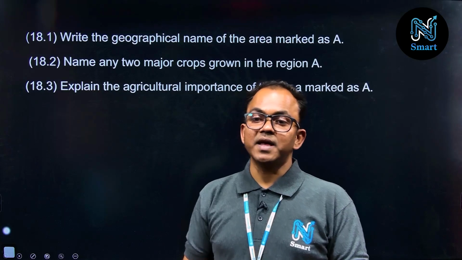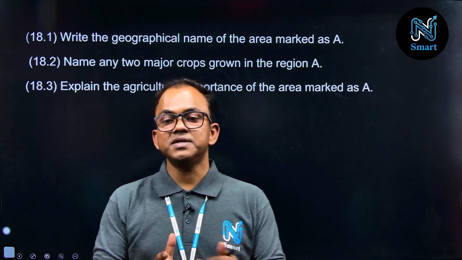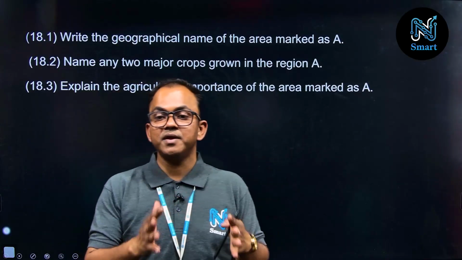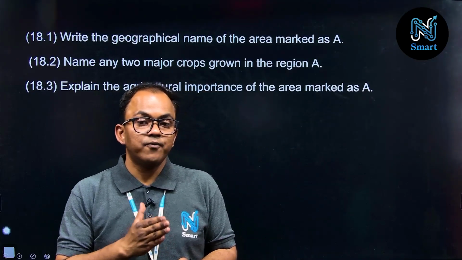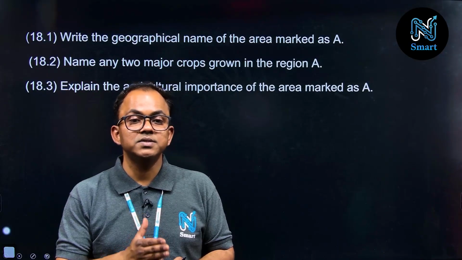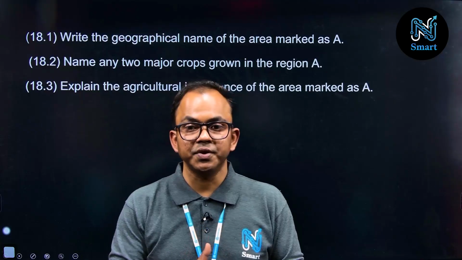Now explain the agricultural importance of the marked area. So the marked area, this American and Canadian prairie region, is very important in terms of food supply, because this grain production is very important to ensure our food security.